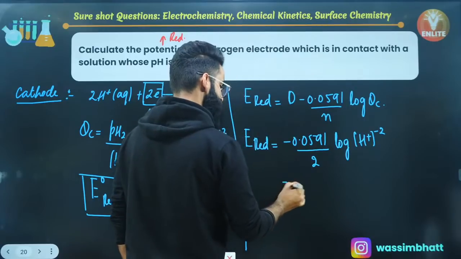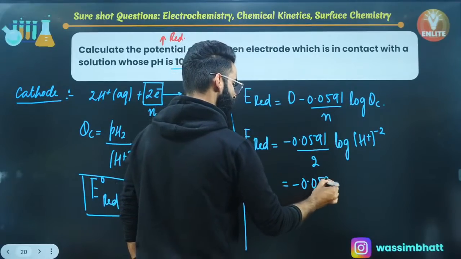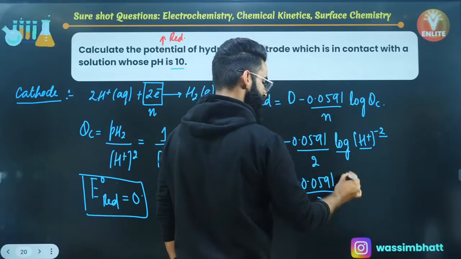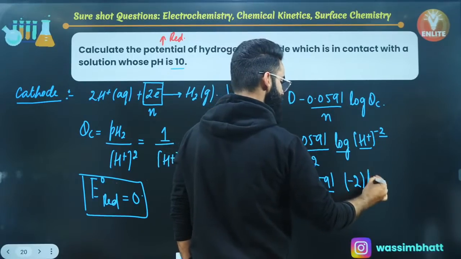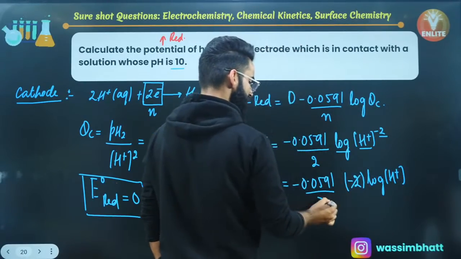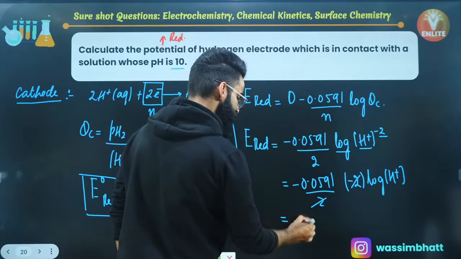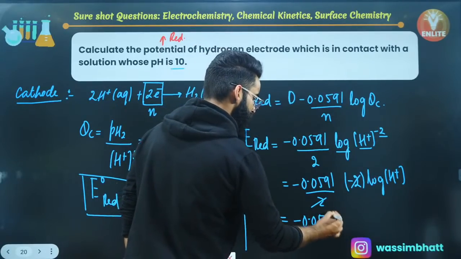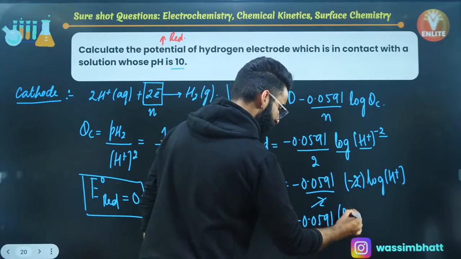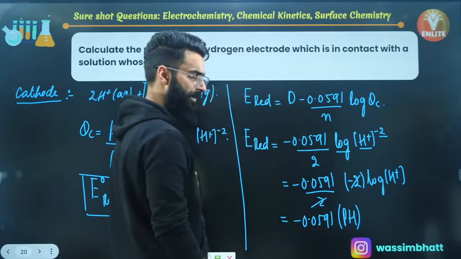Now a bit of calculation is needed. 0.0591 divided by 2. Log of M raised to the power N comes out to be N log M, so minus 2 comes to the front. It's going to be log of H+ concentration. This 2 and this 2 get cancelled, so it becomes 0.0591 multiplied by minus log of H+. That's something everyone must be doing. Minus log of H+ stands for pH.